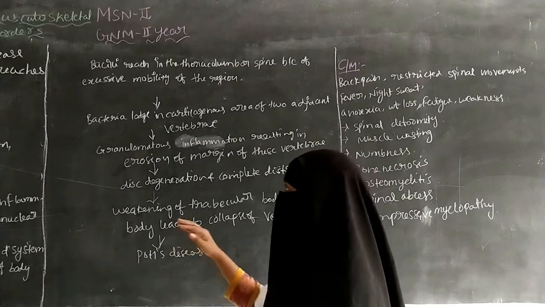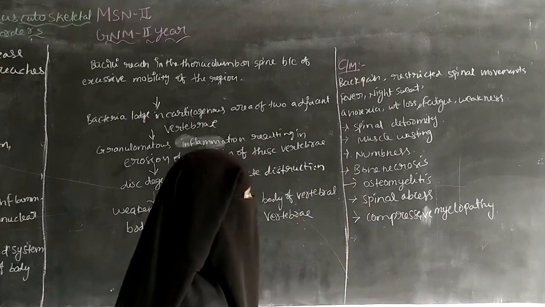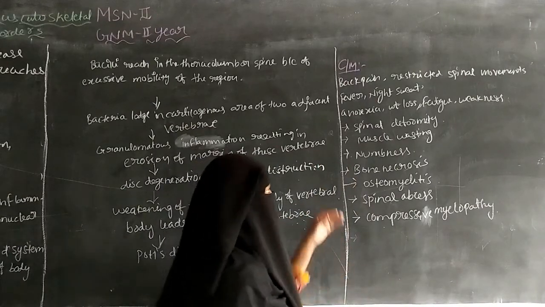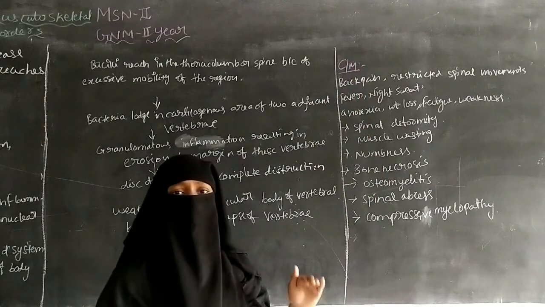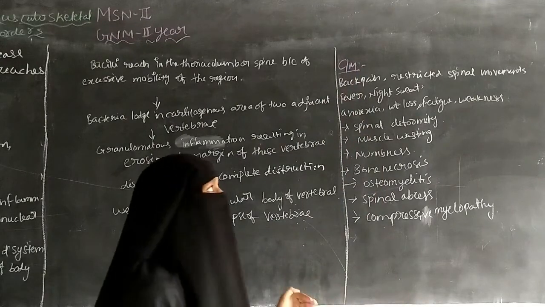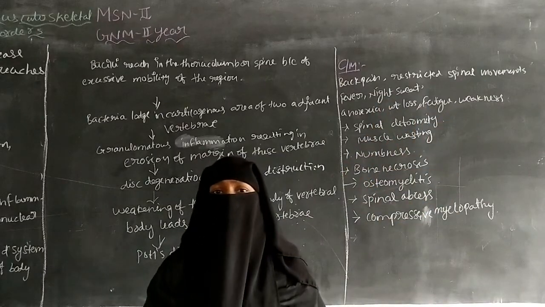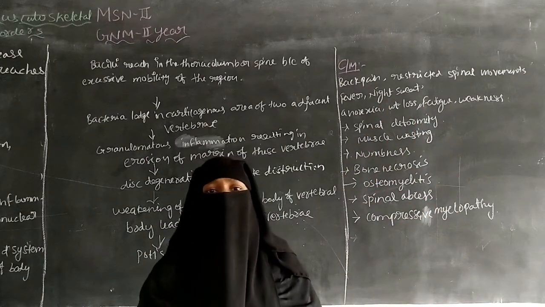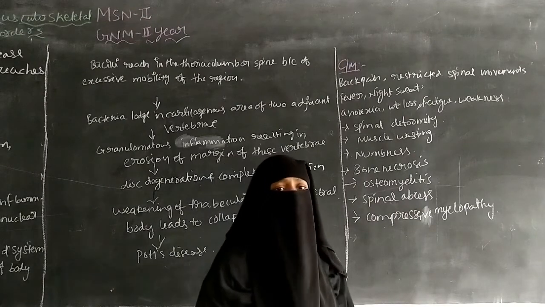So that is about the pathophysiology. And next one is clinical manifestation. In the clinical manifestation, it includes back pain. The patient will have severe back pain and restricted spinal movements. So there is no movement in the spine.